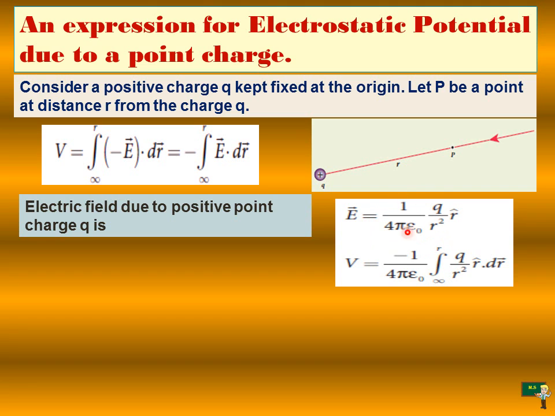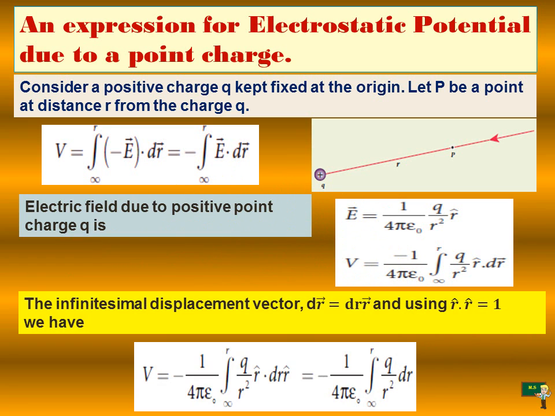Substituting this E value in the equation, we get V equal to minus 1 by 4 pi epsilon 0 integral from infinity to R of q by R square into R cap dot dr. The infinitesimal displacement vector dr vector is equal to dr into R cap, and R cap dot R cap gives 1.